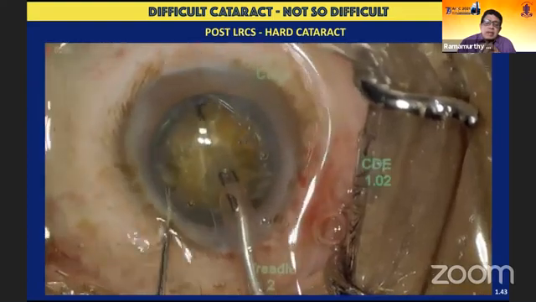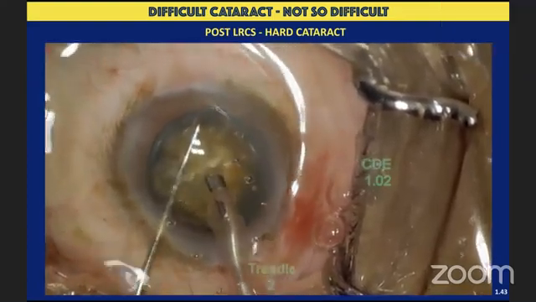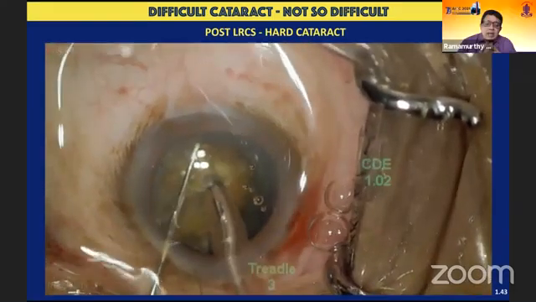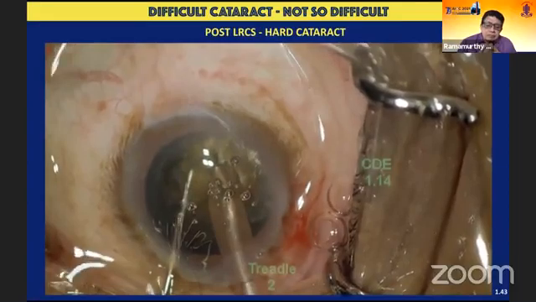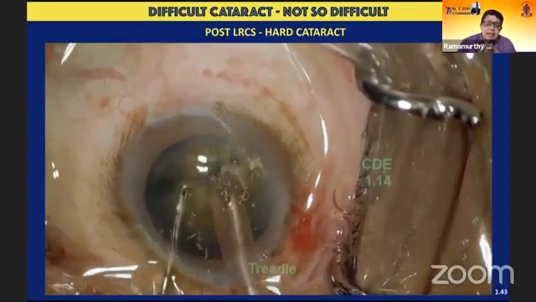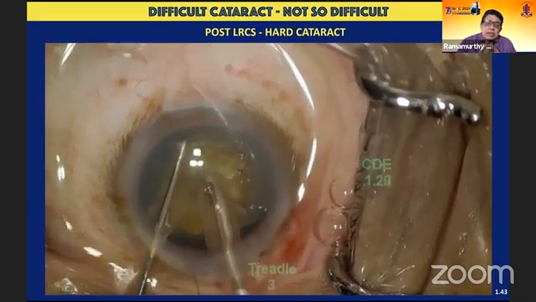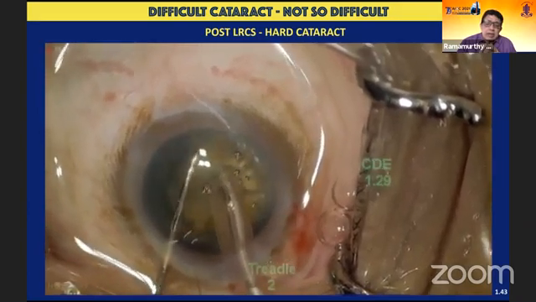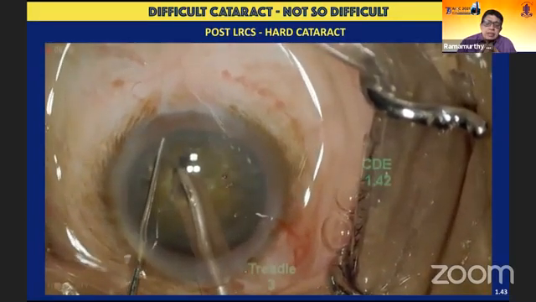What has been done in this particular case is to divide the nucleus into 6 segments along with a certain amount of softening of the nucleus. Each of these segments that have been pre-created with the laser is how we are going to divide it. Subsequently, you can see this again proceeding in a very methodical manner, almost exactly the same as you would see in the previous case.